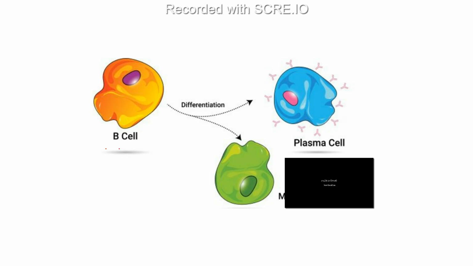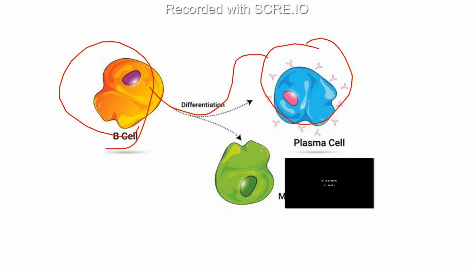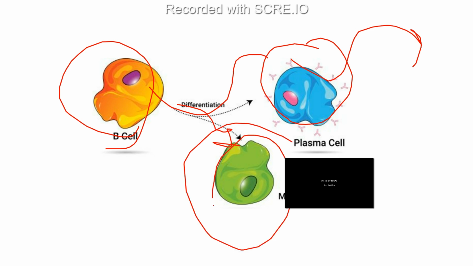Once this B cell is activated, it has the property that it can differentiate into plasma cells so that it can again form antibodies. Also, they have memory cells which keep the memory, so whenever the same pathogen comes and tries to cause an infection, because of this memory we can recognize and kill that pathogen before the infection starts.